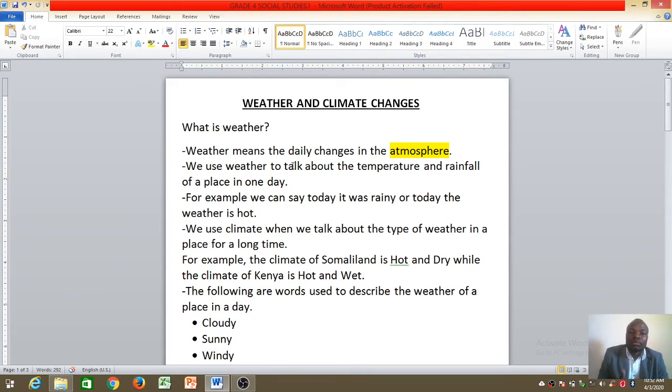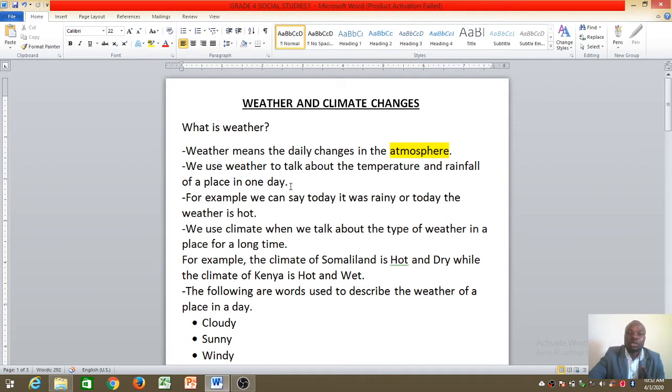And in your previous classes, you described weather, you looked at weather charts, you looked at how the weather is like every day. We use weather to talk about the temperature and rainfall of a place in one day, only one day.